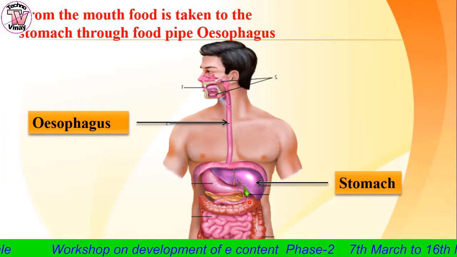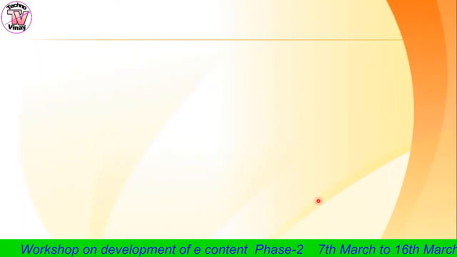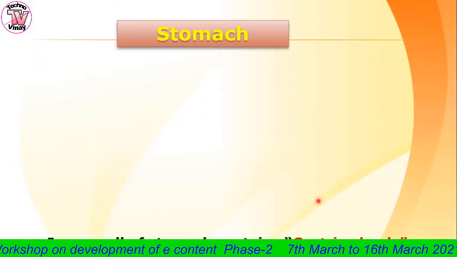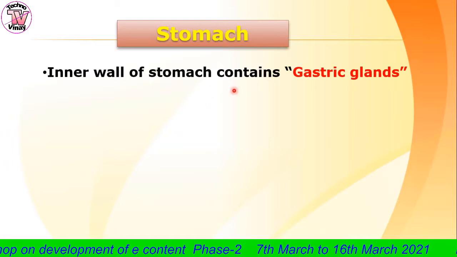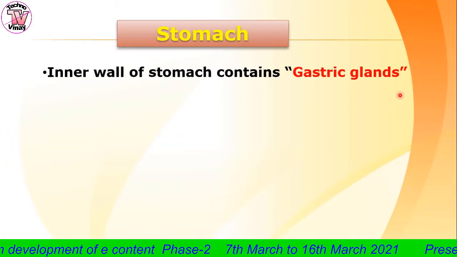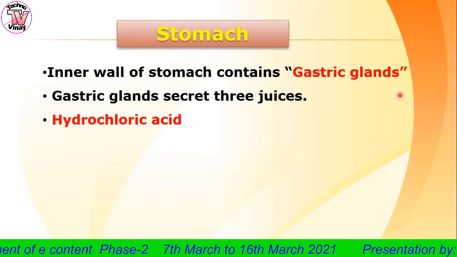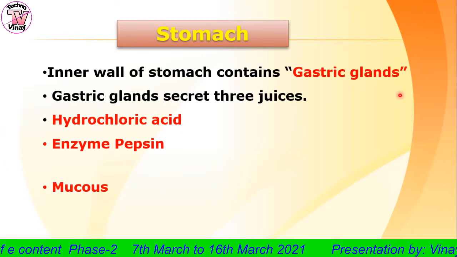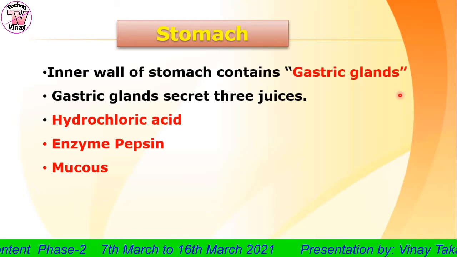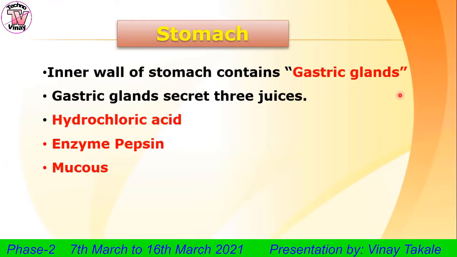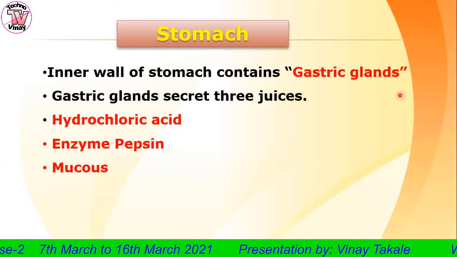And this is the stomach. The inner wall of the stomach contains gastric glands. Gastric glands secrete three juices, namely hydrochloric acid, the enzyme pepsin and mucus. Let us see the functions of these gastric juices.